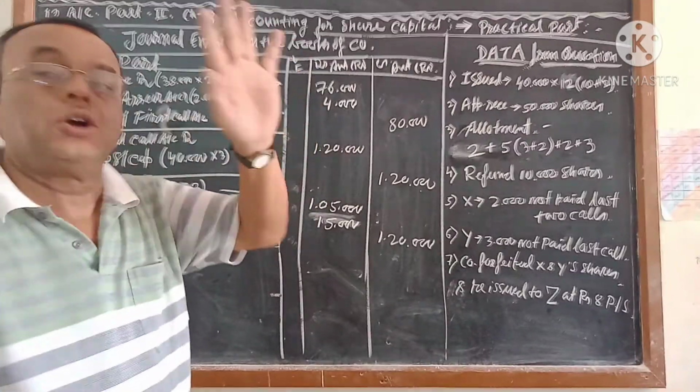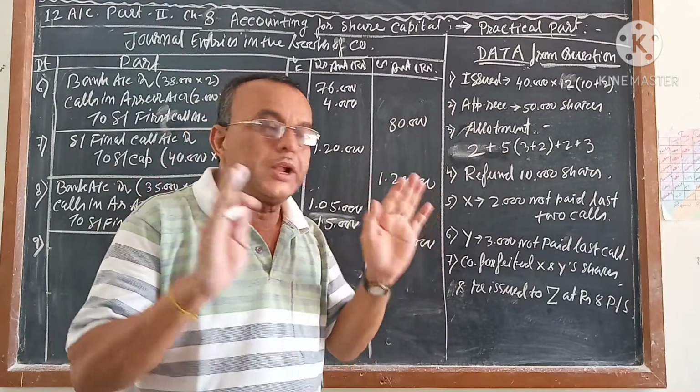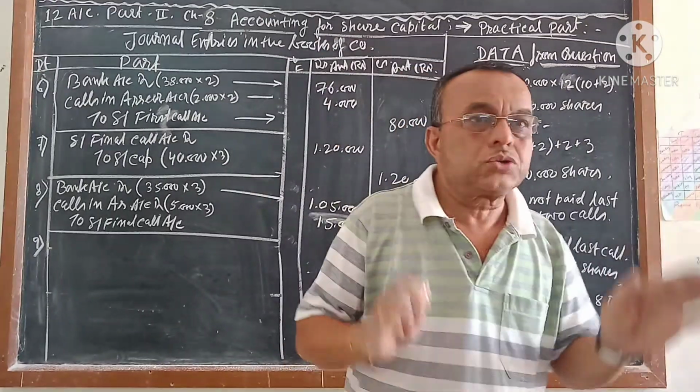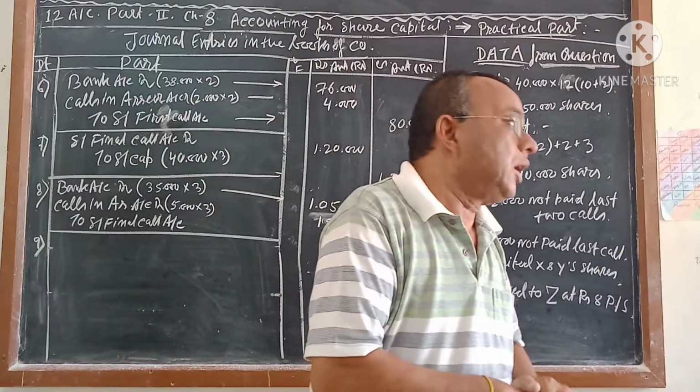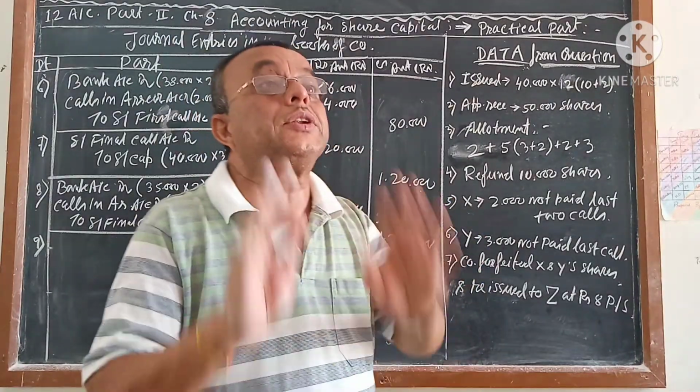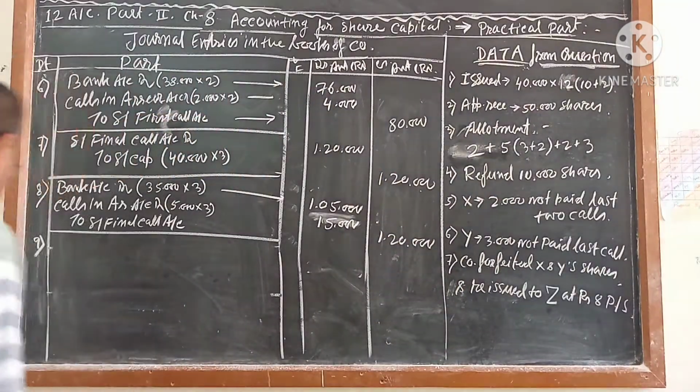So if there are the 4 installments there, 1, 2, 3, 4, and till issue to reissue journal is given, question is given, so you will get this 4 into 2, 8 plus extra 3, last 3, what I told you, for cancellation, reissue and transfer. So 8 plus 3, total 11 entry will come. Do you understand? If there is a 4 installment are there, so issue to reissue 11 entry will come. If there is a 3 installment are there, so issue to reissue 9 entry will come. Because 3 into 2 is 6, 6 plus 3.